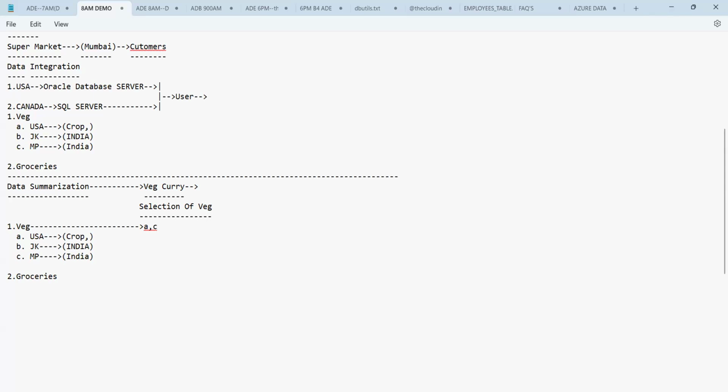That means from all the vegetables, you're going to select only those which are required. So we can say A and C is the first one. Now, selection of vegetables is done. You bought them, billing is also done now. Once the billing is done, everything is ready here. What will you do next, guys? The next process, what is that?